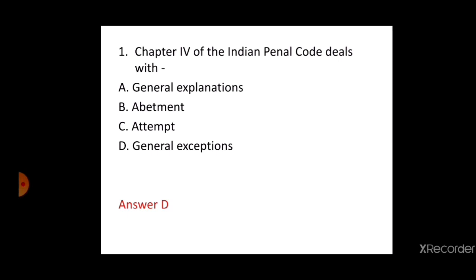This question has been asked in many of the state judiciary examinations like MP 2016, Jharkhand 2014, Haryana 2011 and also in Bihar AP 2012.